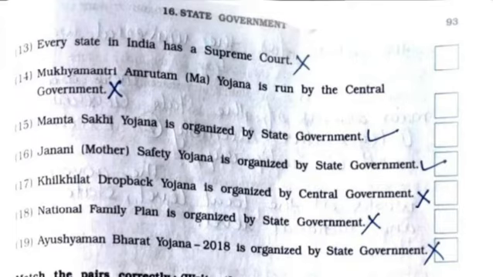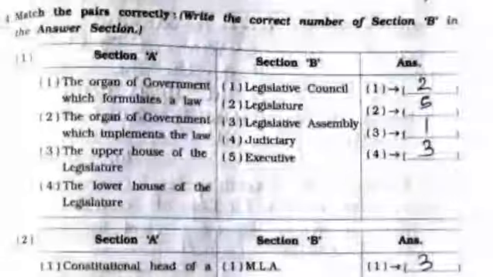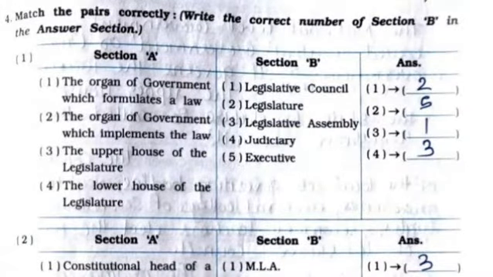18th, National Family Plan is organized by state government. It is false. 19th, Ayushman Bharat Yojana 2018 is organized by state government. It is false.